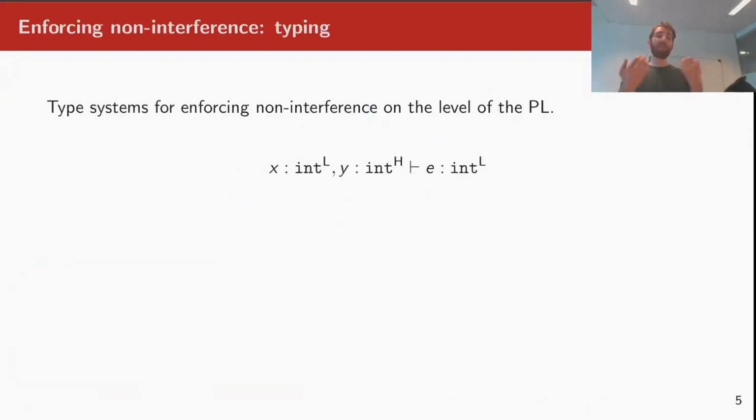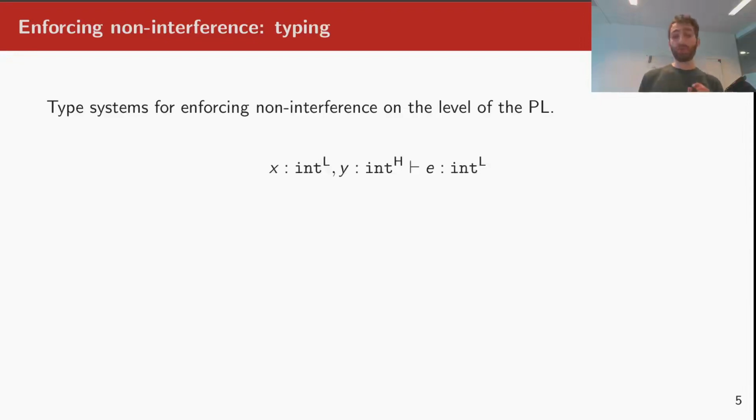Alright, let us take a step back and talk about how we can enforce no interference. One of the most popular ways of establishing compositional no interference, at least on the level of programming languages, is by using a type system. Typically, you would have a type system in which types are annotated with sensitivity labels: H for high sensitivity, for secret data, and L for low sensitivity, for public data.